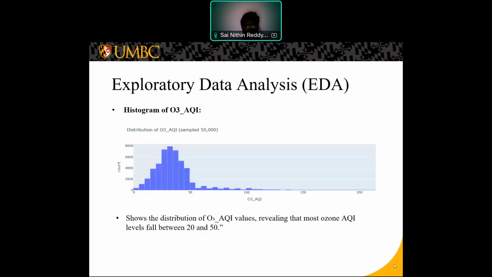Coming to my EDA, the first image that you are seeing is a histogram of O3 AQI. This histogram shows the distribution of O3 AQI values. We can see that most ozone AQI levels fall between 20 and 50, which corresponds to good and moderate air quality ranges. Extreme high ozone values are less frequent.